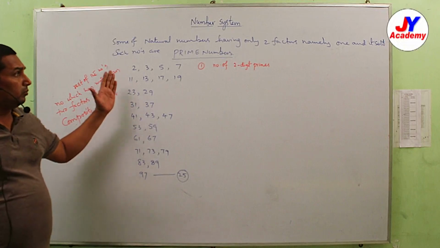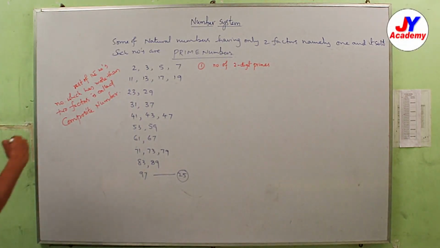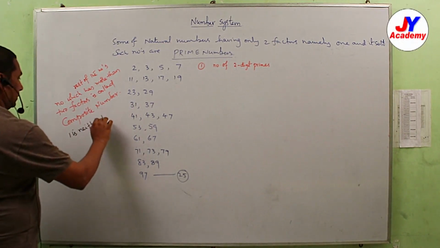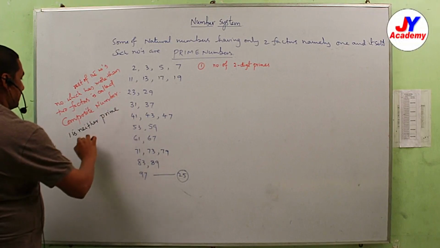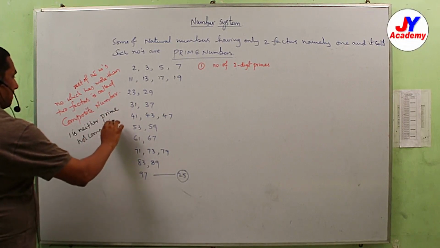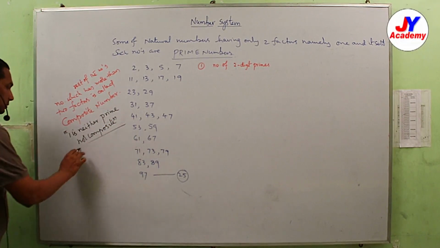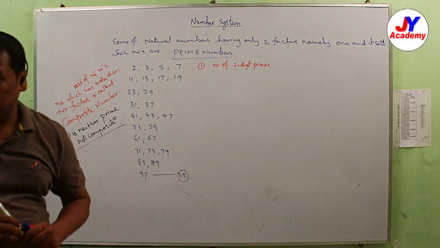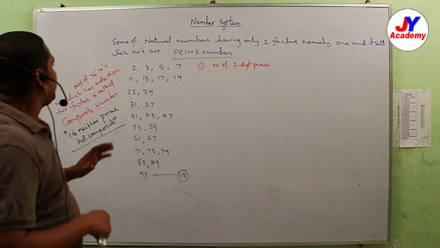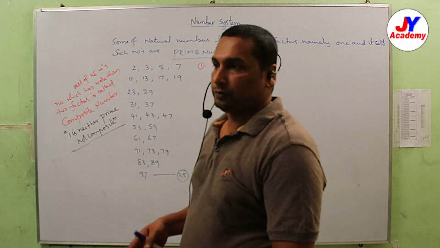So here 1 is neither prime nor composite. Why is it neither prime nor composite? Let us discuss in the next video. I'll explain about that. So that is about prime numbers and composite numbers.